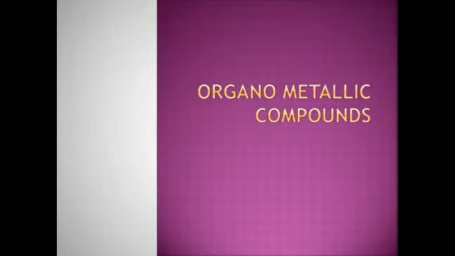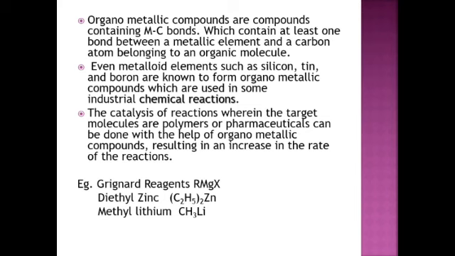Organometallic compounds. What is an organometallic compound? When a metal directly binds with a carbon atom, this is termed an organometallic compound. There is at least one bond between a metallic element and a carbon belonging to an organic molecule. So the metal directly binds with the carbon. These kinds of compounds are termed organometallic compounds.